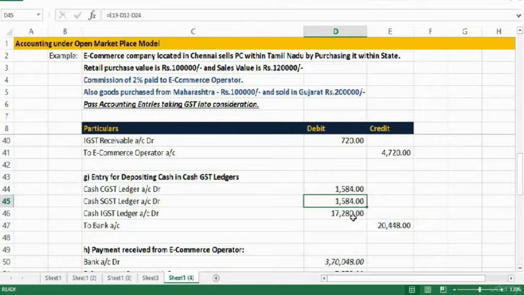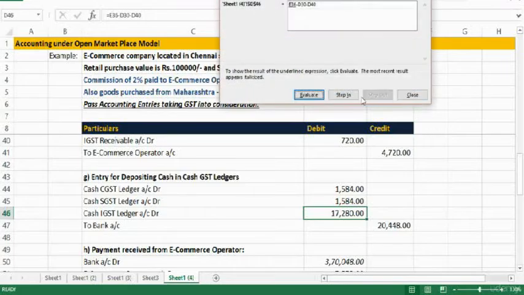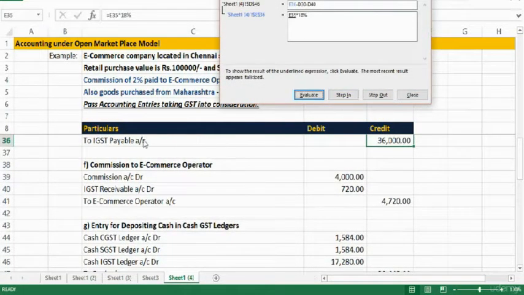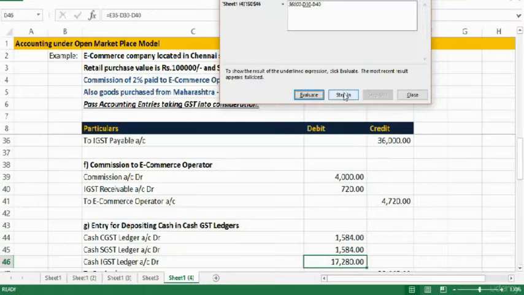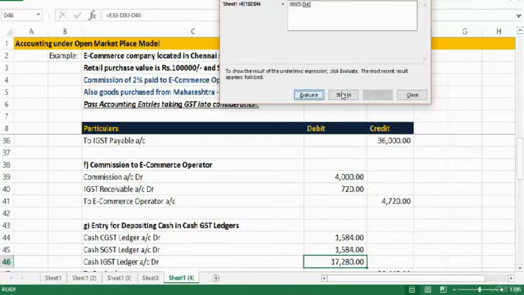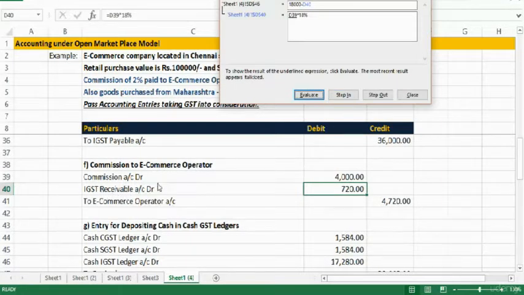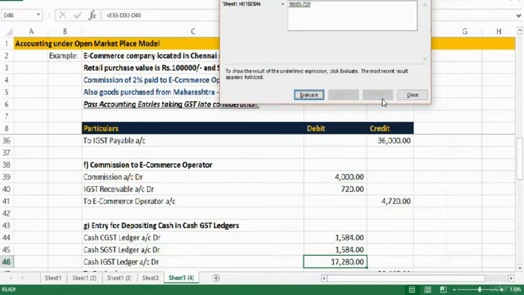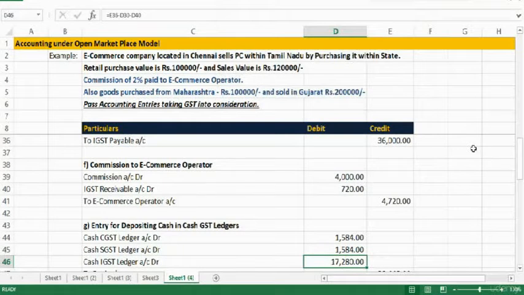And finally we should also pay something under IGST. How to understand? Let's have a look. What is IGST payable? IGST payable on interstate sales is 36,000. Fine. From that let us deduct what is already paid when goods are purchased, 18,000. Let us also deduct IGST paid at the time of commission to e-commerce operator. So once we do that, we get to know that 17,280 is payable to government.